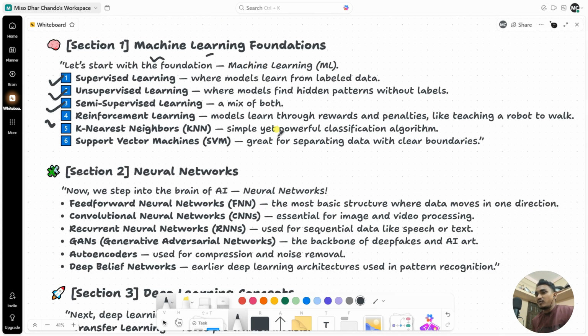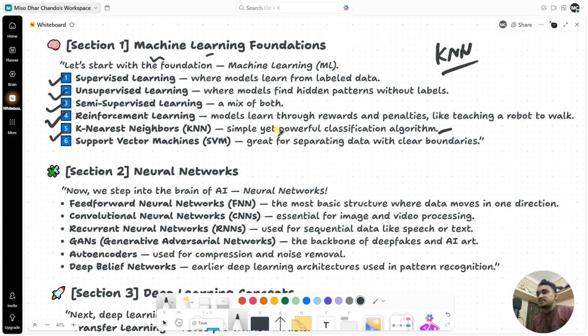Now let's see number four. It's about reinforcement learning. The model is basically learning through rewards and penalties, like teaching a robot to walk. Then number five is k-nearest neighbors, also known as KNN, a simple yet powerful classification algorithm. You can do classification using this KNN.